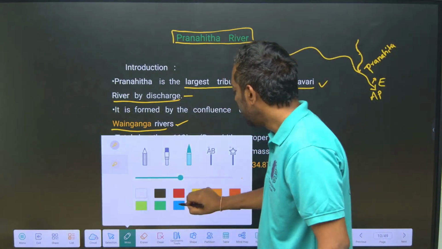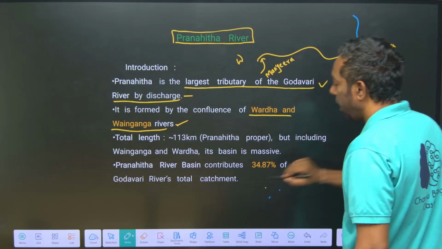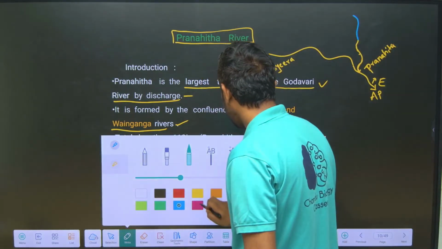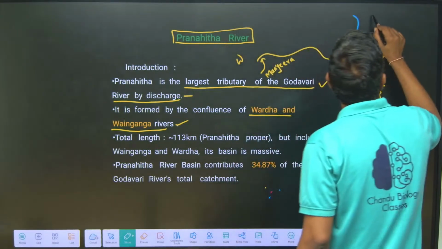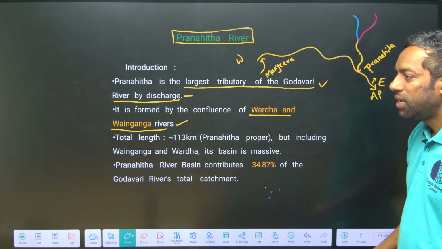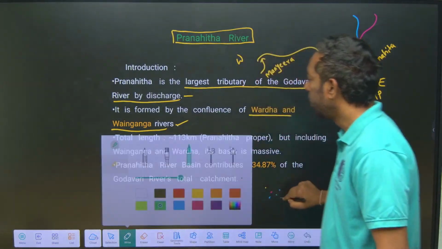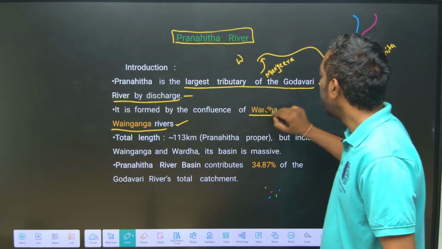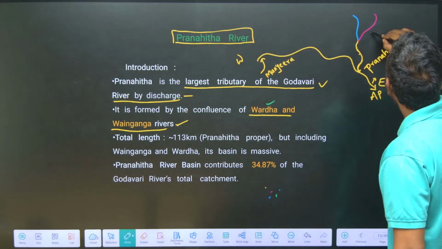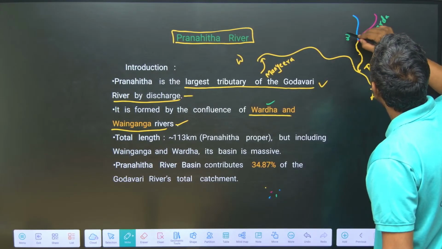Pranahita is a combination of two rivers. This is one river and this is another river. Two rivers combine to make Pranahita. What are the two rivers? Here there are Wainganga and Wardha. This is Wardha, this is Wainganga.